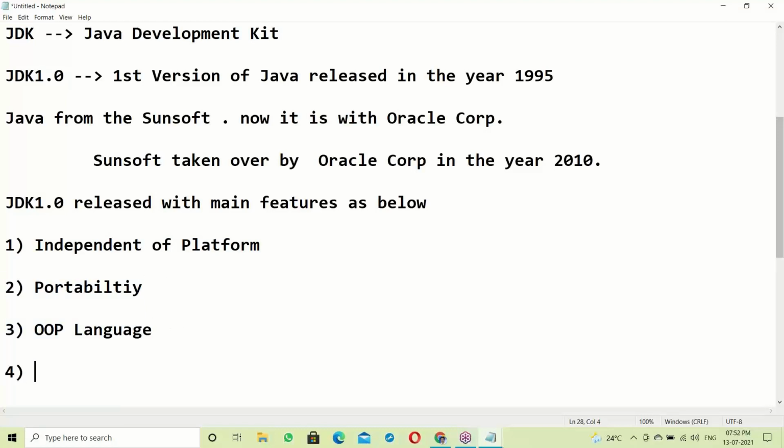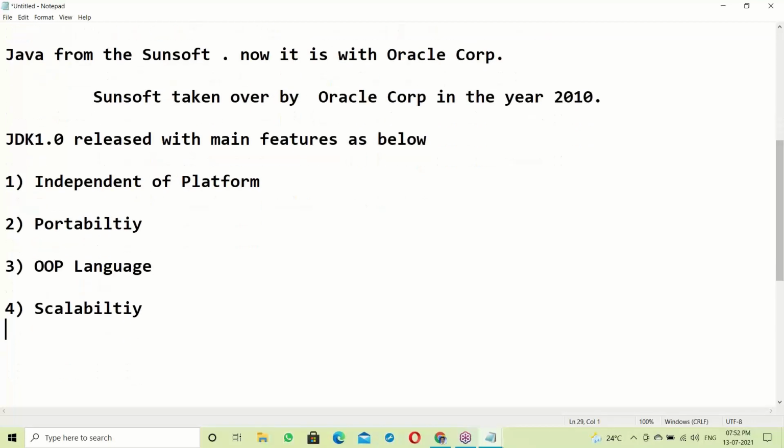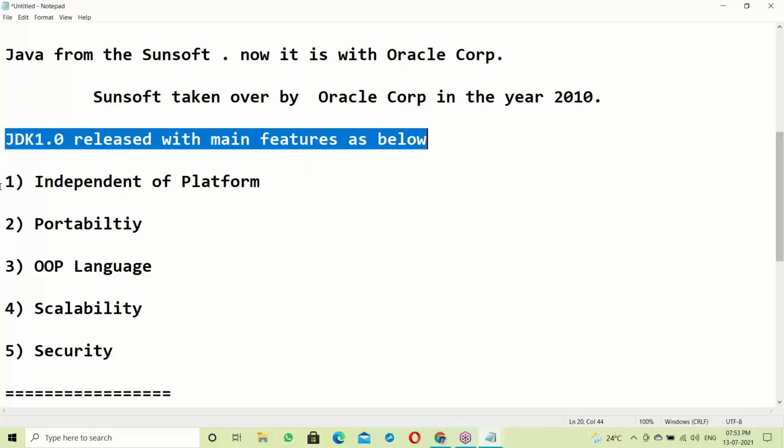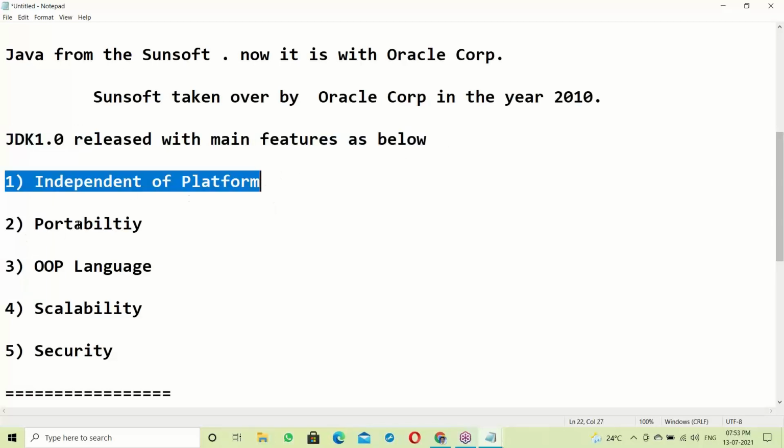Apart from this, scalability. So OOPS language, next scalability, next security. They are the main features of Java. JDK 1.0 was released with main features like independence of platform.